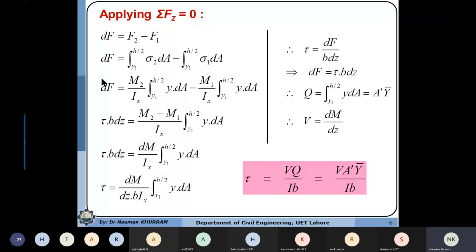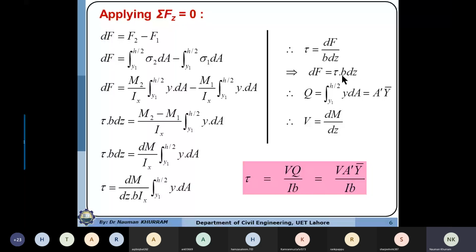And now we are replacing the dF with the shear stress, and dF will be equal to, because shear stresses are equal to force over area. So if we multiply the shear stress with the area over which it is acting, dF is equal to tau multiplied by b into dz.